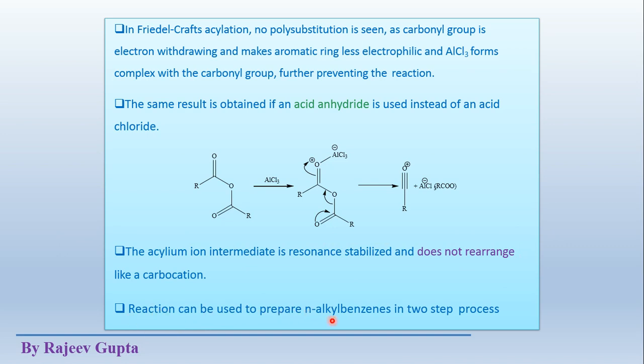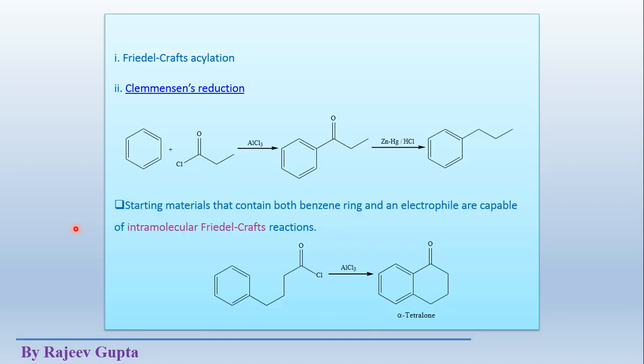Acylation can be used to prepare an alkyl benzene in 2 steps. This was not possible with alkylation reactions, where 1 degree alkyl benzene formation was not possible because it converts into 2 degree or 3 degree. But here 1 degree alkyl benzene, or normal alkyl benzene, preparation is possible like this.